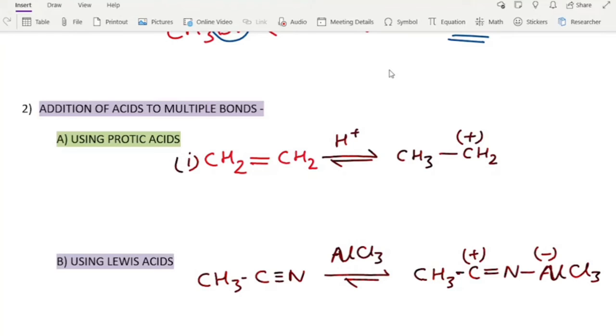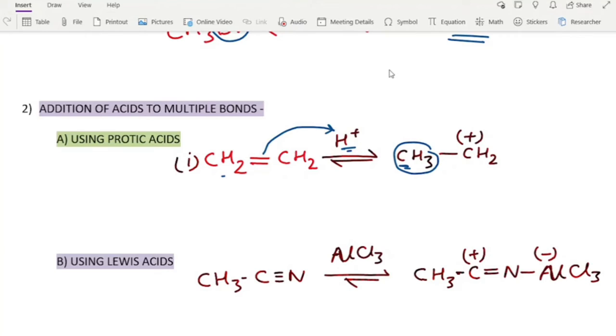If we add H plus to this ethene, both the carbons are symmetric here, so either carbon atom, by dint of the pi electrons, accepts this proton. Here the first carbon accepts the proton and itself is converted into CH3.